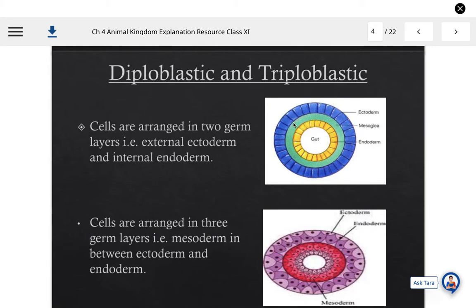Here in this space, mesoderm is not seen, but it is a cavity space that you can see. Cells are arranged in three germ layers in case of triploblastic, where mesoderm is in between ectoderm and endoderm, with the cellular arrangement you can see here. This is the ectodermal layer, this is the endodermal layer, and in between that is a mesodermal layer, which can be seen in triploblastic animals.